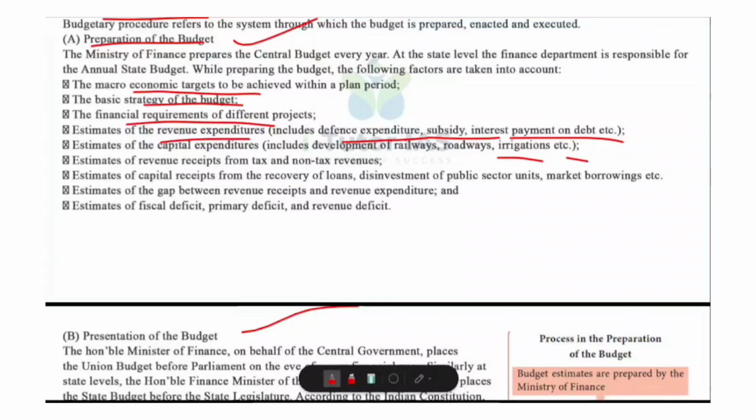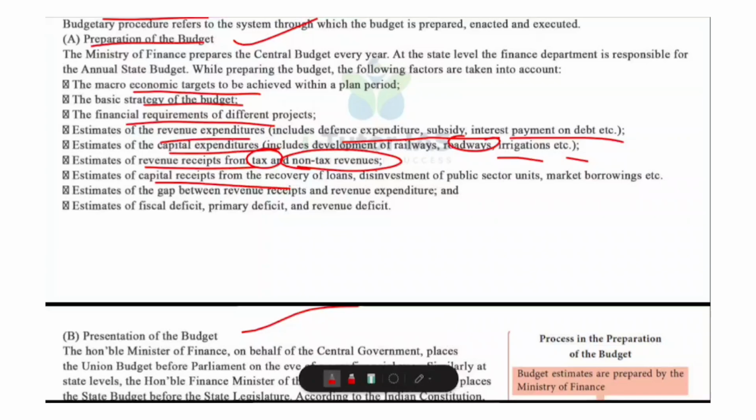Then, estimating capital expenditure. Capital expenditure includes spending on asset-creating development projects such as railways, roadways, irrigation, etc. and construction of buildings. These expenditures create long-term assets. Estimating revenue receipts. These include tax revenue and non-tax revenue. Tax revenue includes income tax, GST, corporate tax, and so on, and non-tax revenue includes fees, fines, dividends, etc.